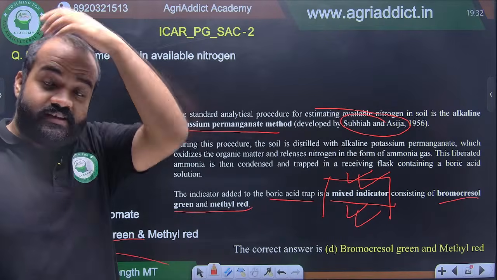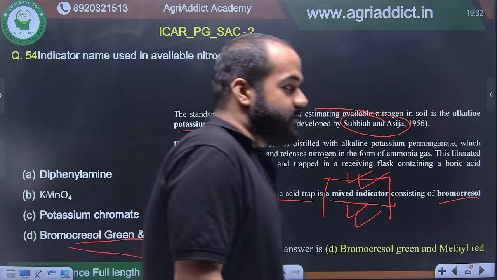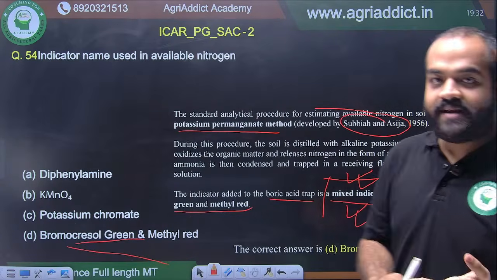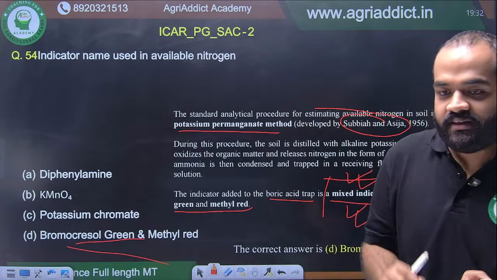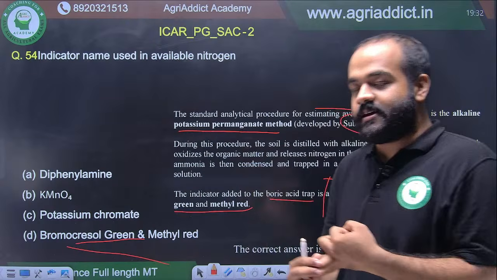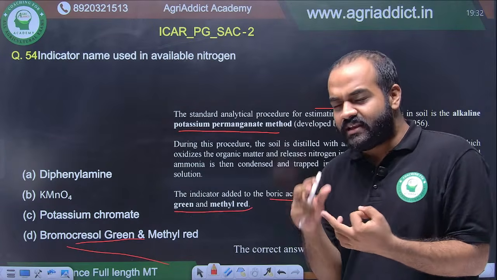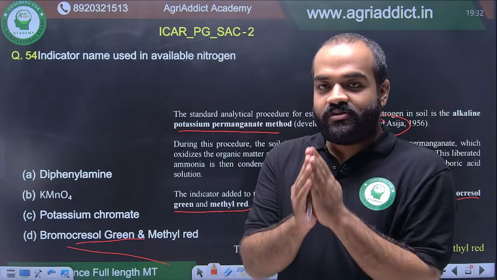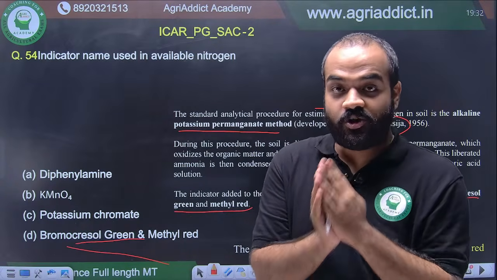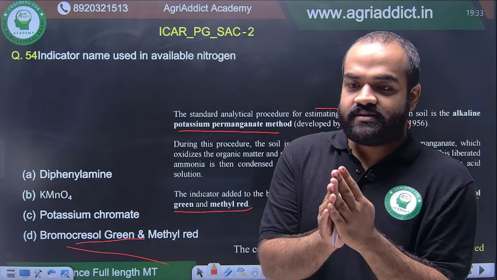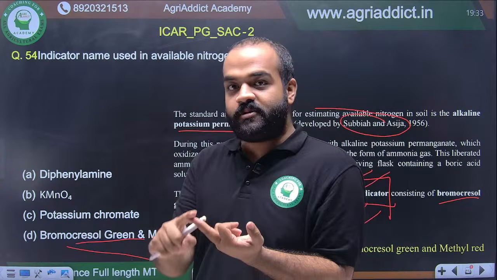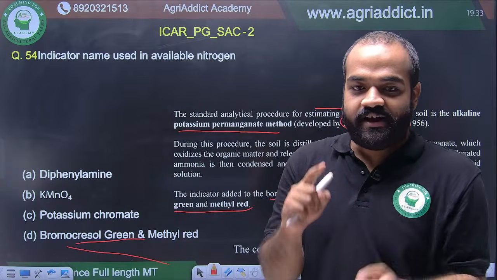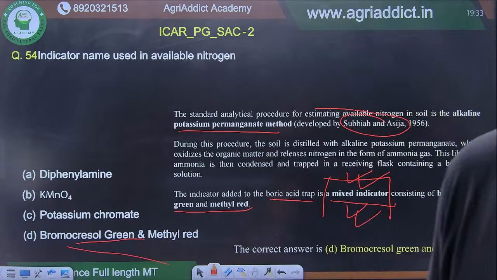Be very thorough with the analysis chapter. The old IEEES chapter written by HLS Tandon, analysis of fertilizer, plants and soil, be very thorough with that. Atomic absorption spectroscopy, the spectrophotometer, then emission spectroscopy, flame photometer, ICPOES, all those instruments are very important. Read them thoroughly. Just yesterday, someone asked a question in the group like which type of AAS is used for which, like cold vapor is used for mercury, then hydride generation is used for.